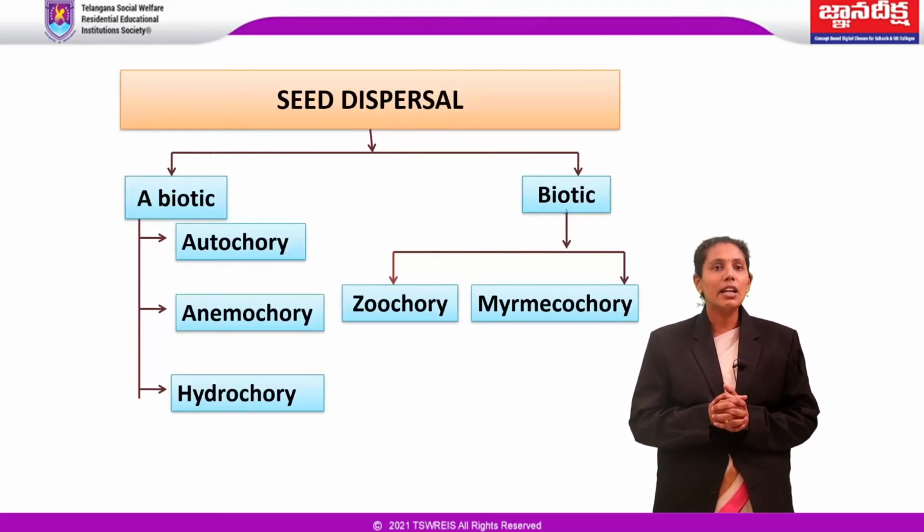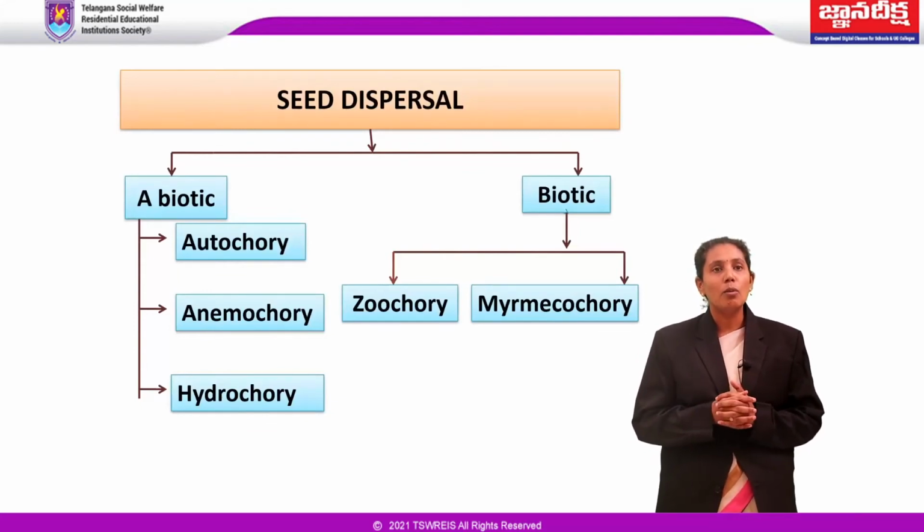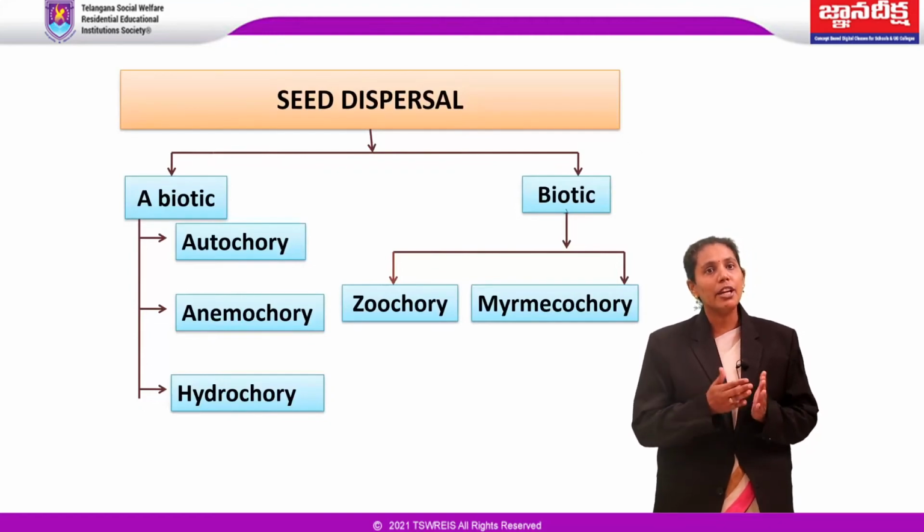The resulting seedlings would compete intensely among themselves for space, light, water, and minerals. They will be more vulnerable to attack by pests and pathogens. Moreover, there will be greater chance for backcrossing in the resulting progeny, rendering them genetically inferior.